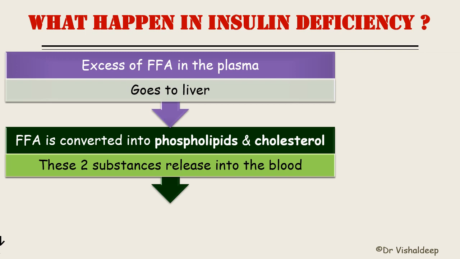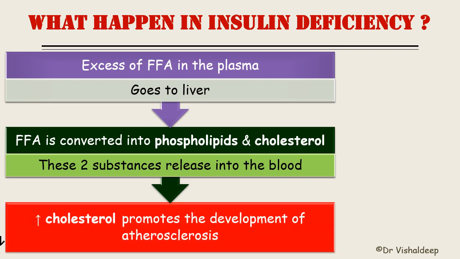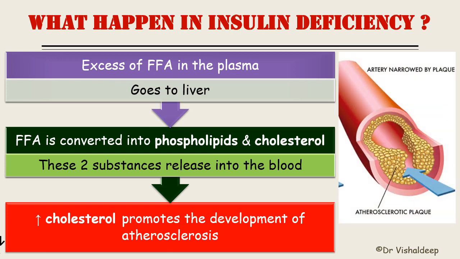These two substances are released into the blood, and the increased amount of cholesterol in the circulation will promote the development of atherosclerosis. You know what the term atherosclerosis means: it means there is formation of plaque over the blood vessel, and this atherosclerotic plaque will narrow the blood vessel lumen and ultimately block the vessels.